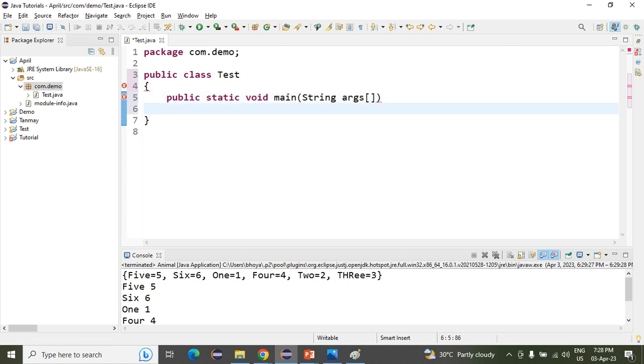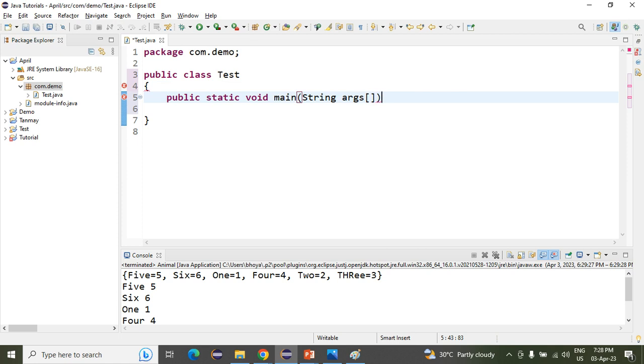Here we have created the method. Public is the access modifier, this is a keyword, this is also a keyword. Then our main is the method name. After that, this one is our parenthesis. This one is known as the parenthesis, and this one is known as the curly braces. After that, inside here, String means this one is our data type, this one is our array name, and this one is our array.